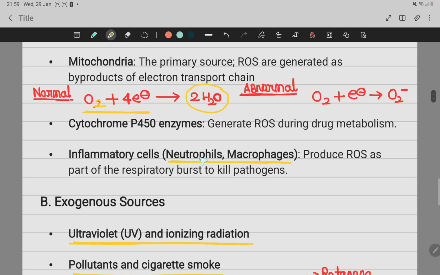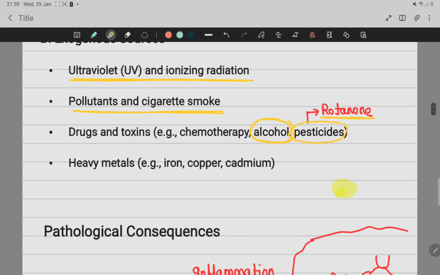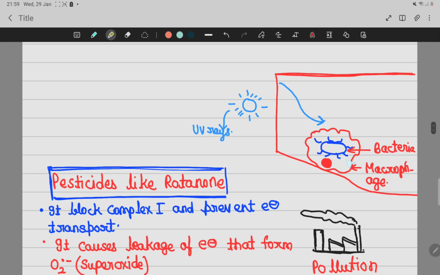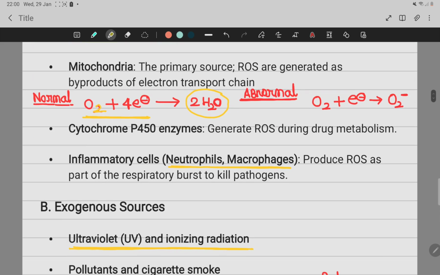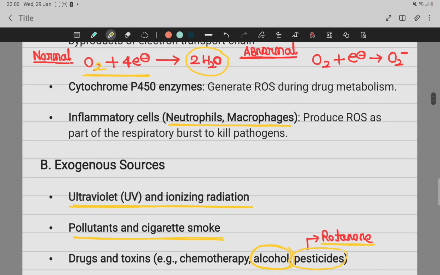Inflammatory cells like macrophages or neutrophils, both are phagocytic cells. These phagocytic cells phagocytose microorganisms like bacteria. When they phagocytose them, they produce free radicals, and those free radicals kill that microorganism. So inflammatory cells are also a source of reactive oxygen species.